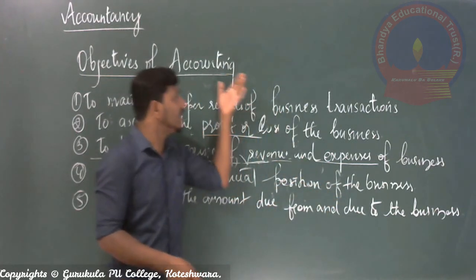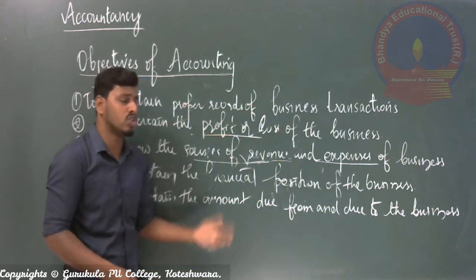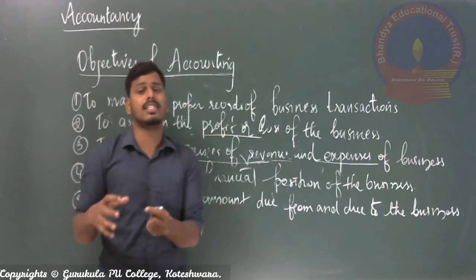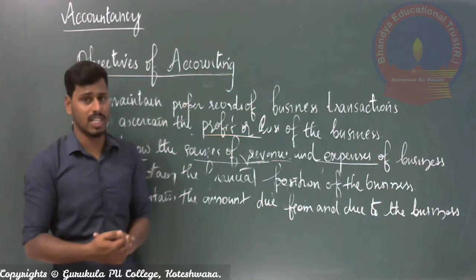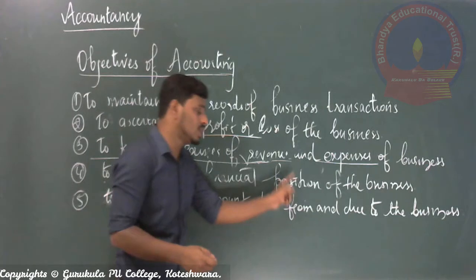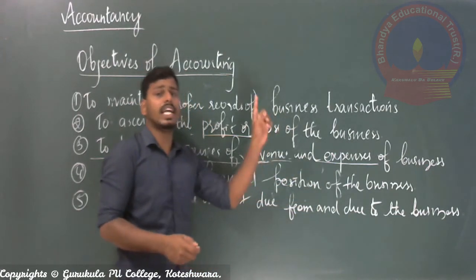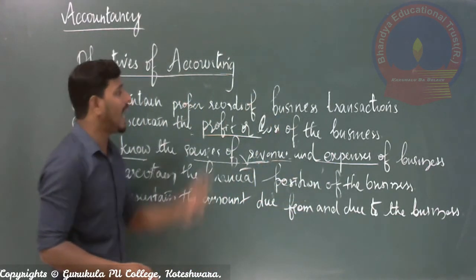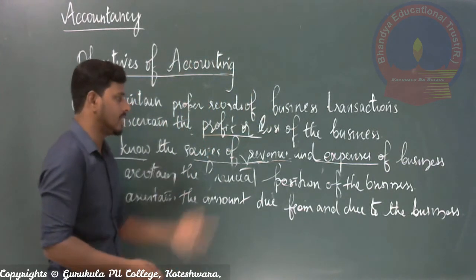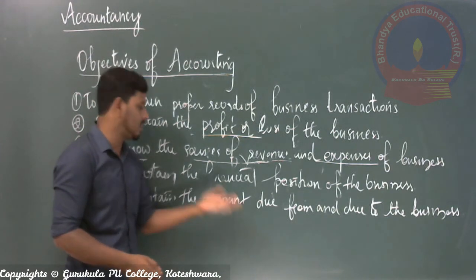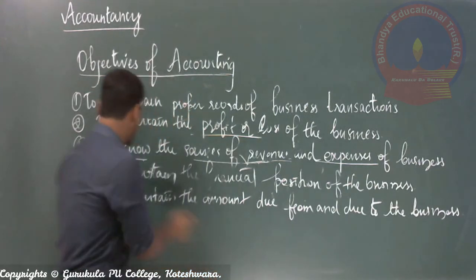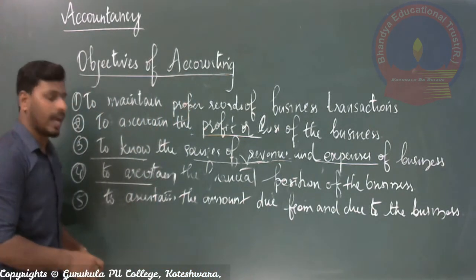If the accounting methods or accounting records give a good financial position, then only will they take good decisions on their investments. That is why it is very important for the different users of the business concern to know its financial position, and by preparing accounting transactions it is easy to ascertain what they require. This is nothing but the financial position of the business concern. So this is the fourth objective of accounting.